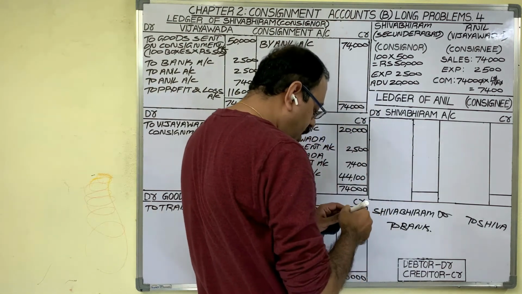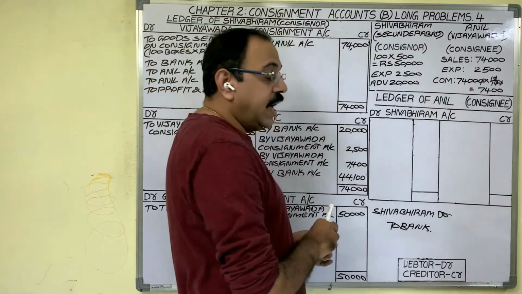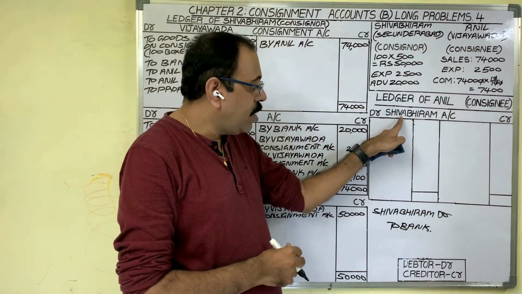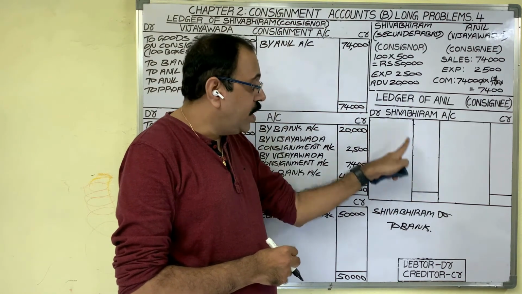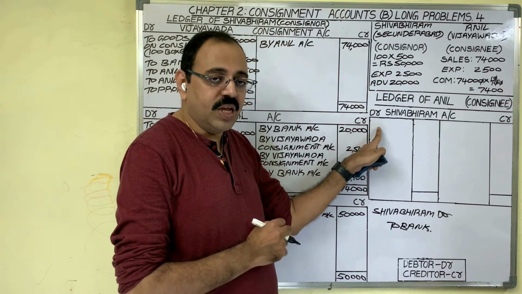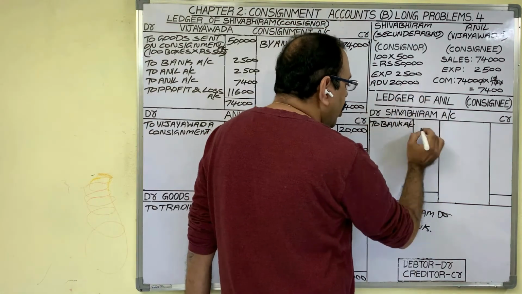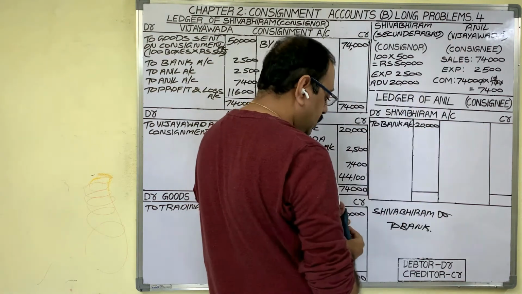So Shivabhiram account debtor to bank account is the entry for advance in consignee's books. Shivabhiram account we are preparing. As that account is debited, on debit side we have to post this entry. What to write here? To bank. Advance amount 20,000 rupees.